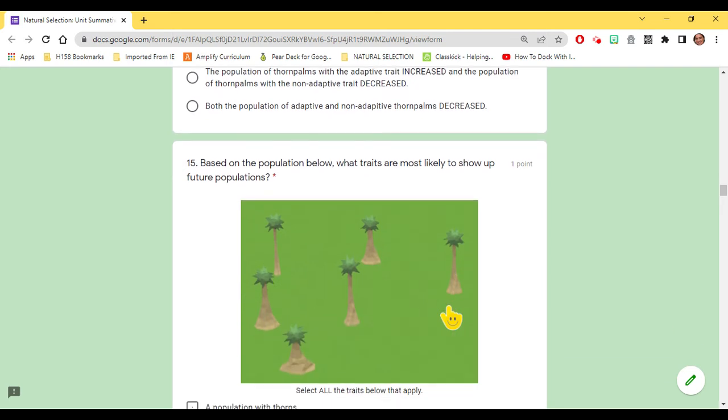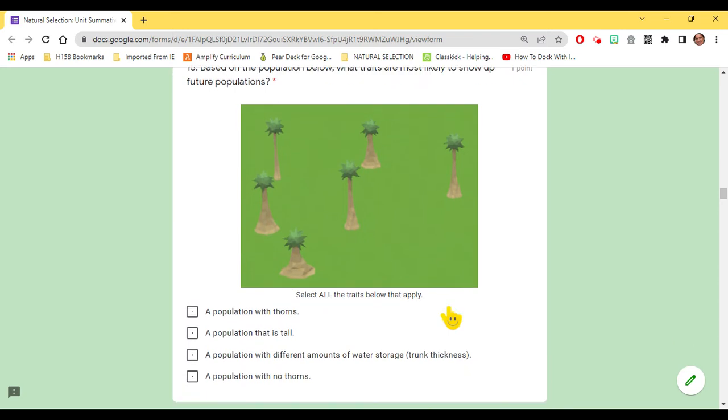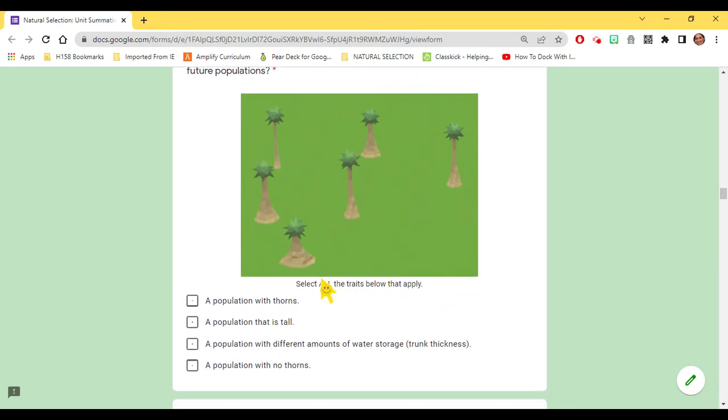Based on the population below, what traits are most likely to show up in future populations? Select all the traits below that apply. A population with thorns, a population that is tall, a population with different amounts of water storage, or the trunk thickness, a population with no thorns.